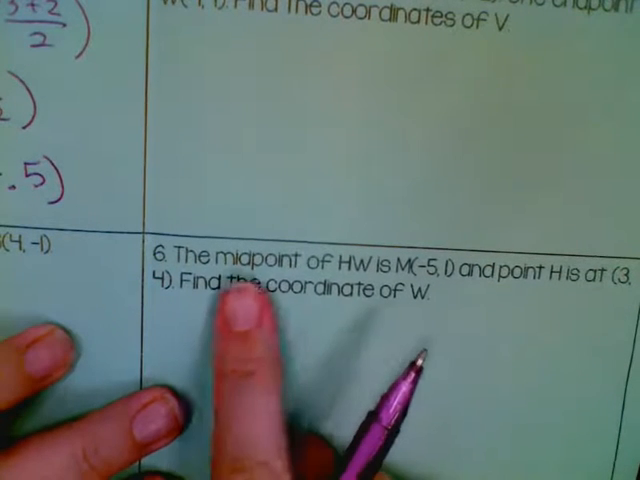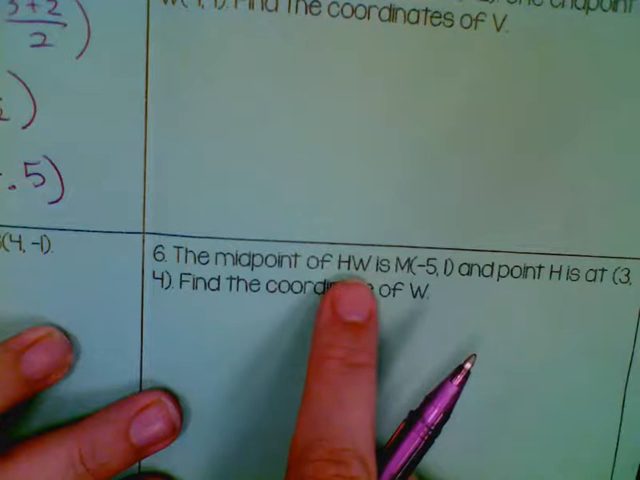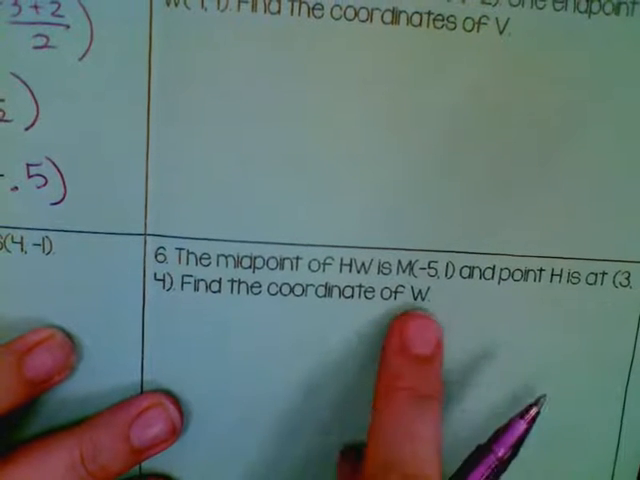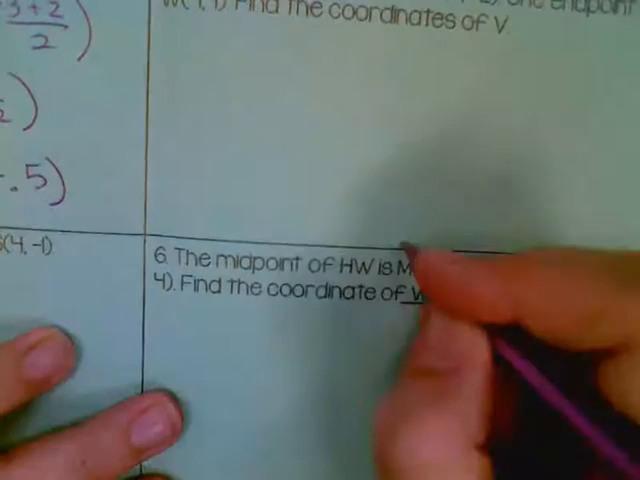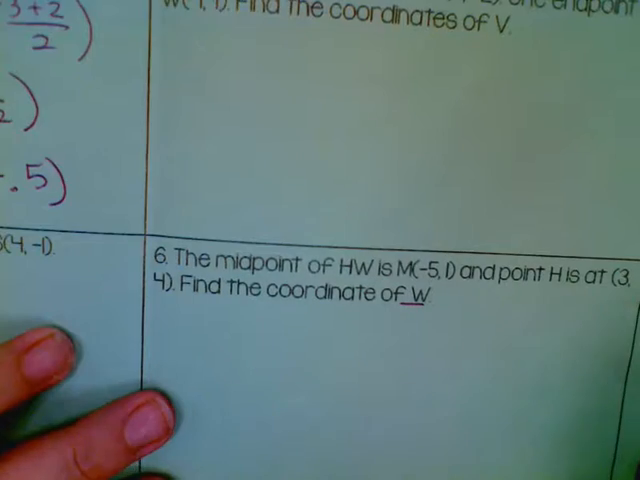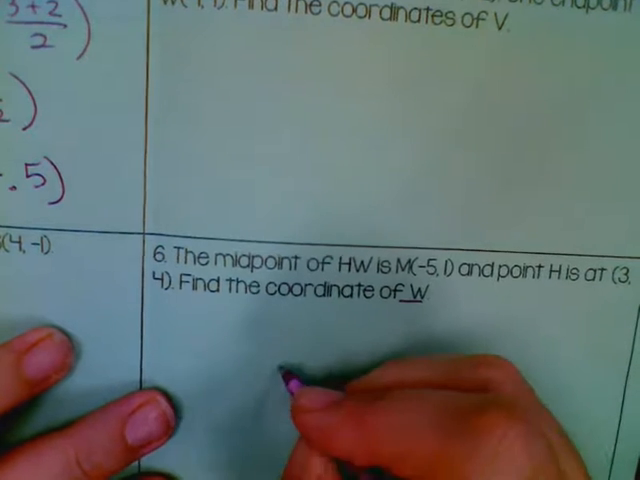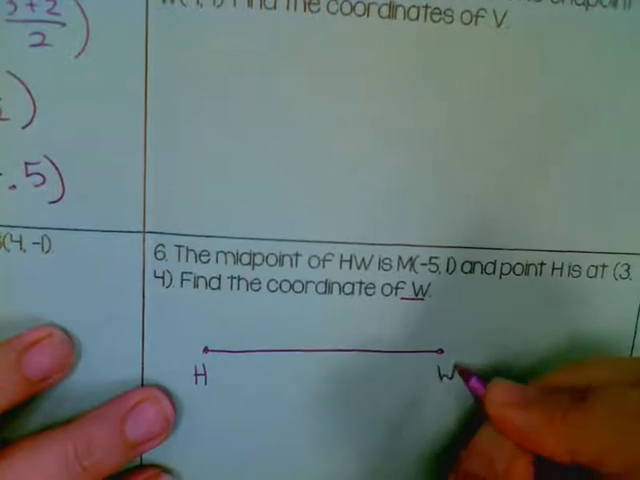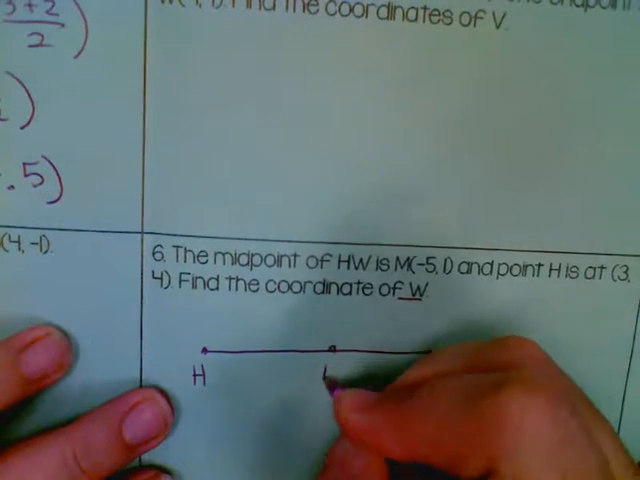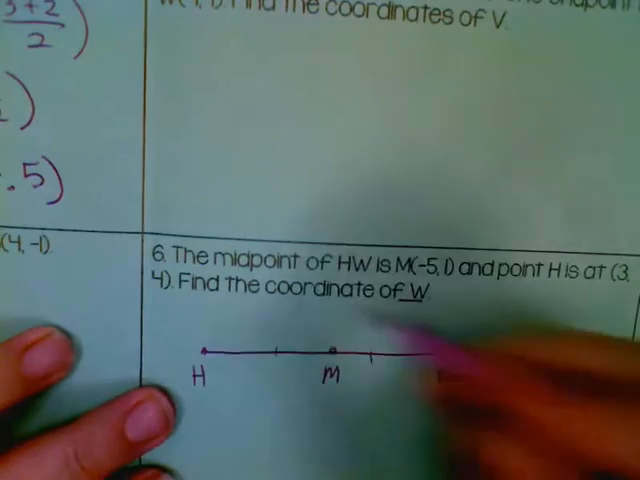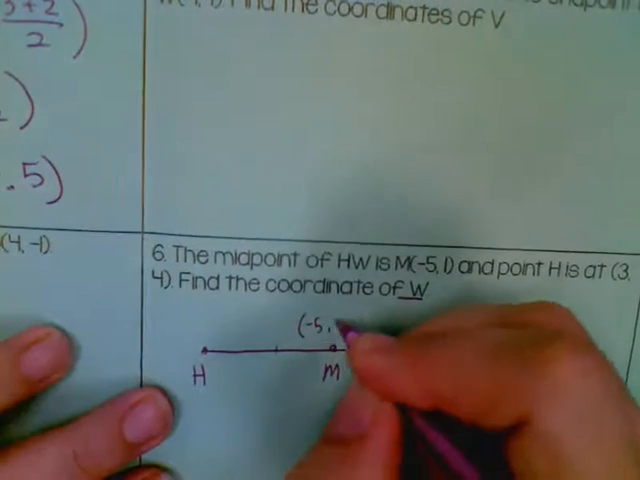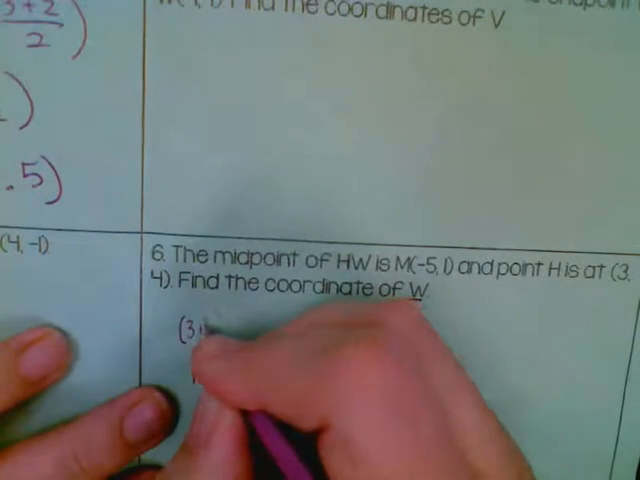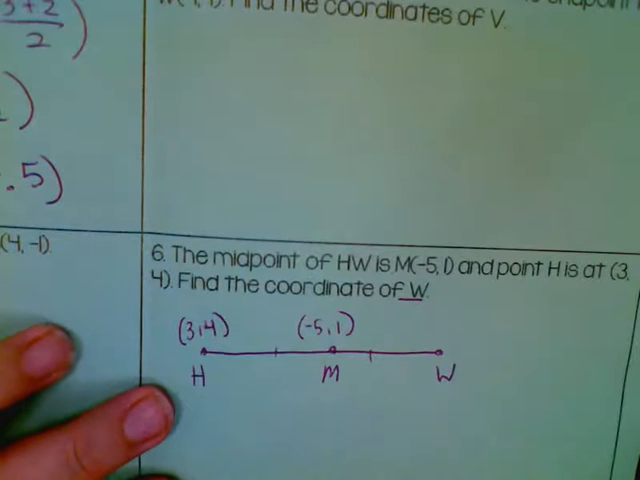So for number 6, it says that the midpoint of segment HW is at -5, 1, and H is there. We want to find the coordinate of W this time. So they gave us our midpoint, and now we're looking for an endpoint. So I'm going to draw a segment, a picture, to try to help us. So we know our endpoints are H and W, and then we have our midpoint. Okay, and they told us our coordinates are -5, 1 for our midpoint, and H is at 3, 4. Okay, now we're looking for W.